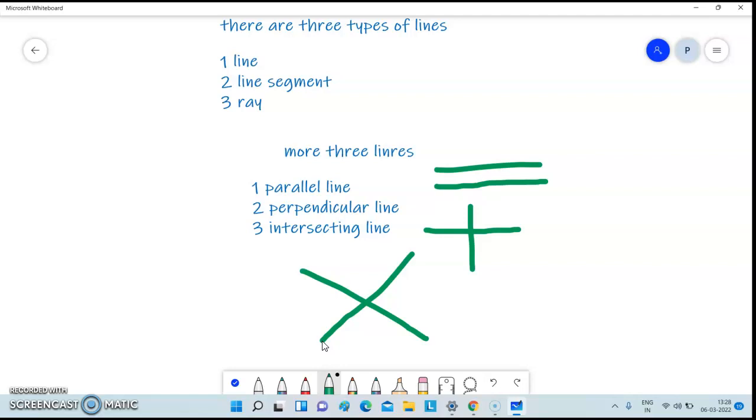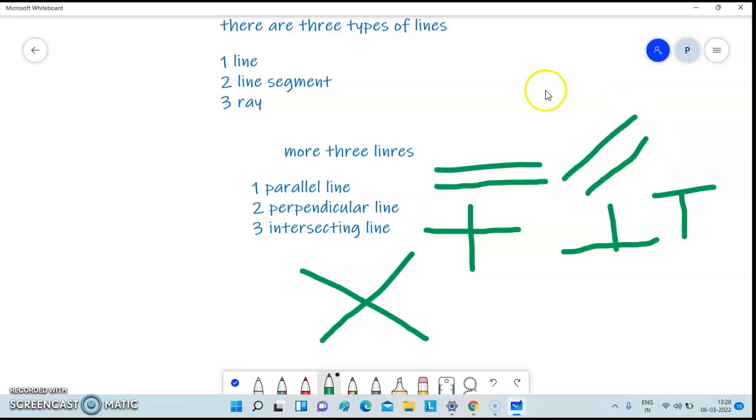It will make an X, and perpendicular makes a T. It will be like this.